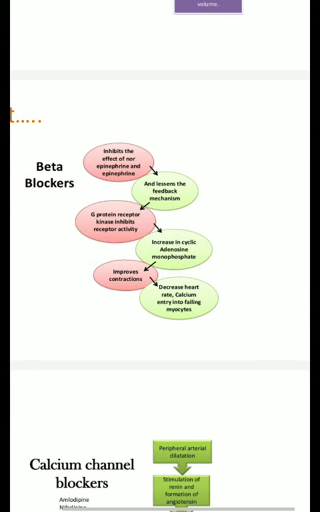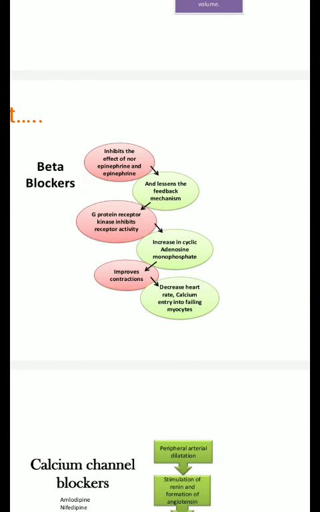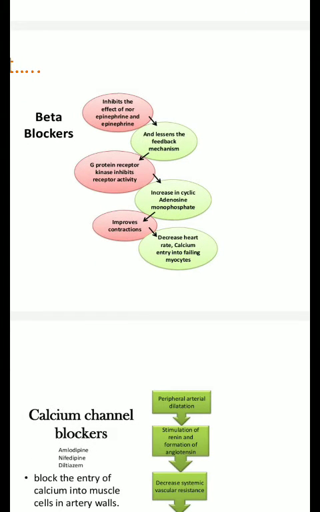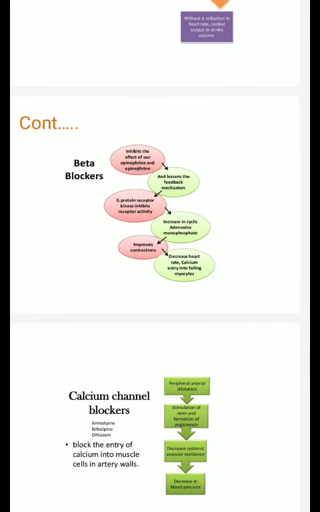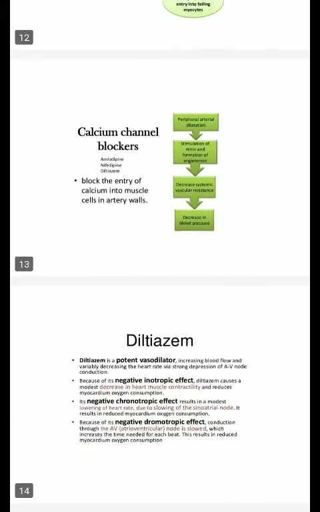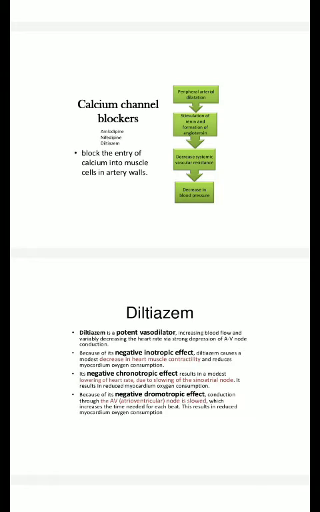Beta blockers inhibit the effect of epinephrine and norepinephrine. They act on the class of GPCR, G protein coupled receptor. They decrease heart rate and calcium entry into the myocytes. Myocytes are the cells of the myocardium of the heart.